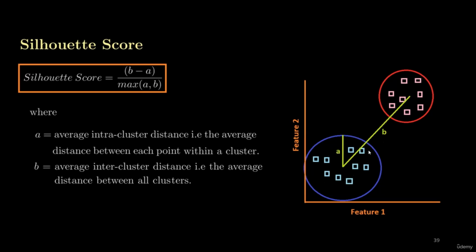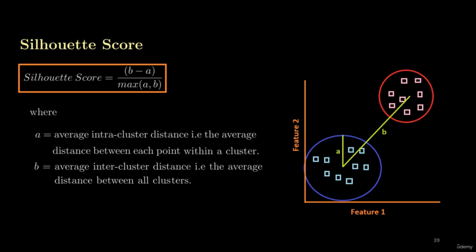So how to find the average distance? It is very easy. Basically, B is the distance between the centroids of the two clusters. Whenever we calculate the distance between the centroids of two clusters, it is considered the average distance between the two clusters. So this is the way of finding the value of B.